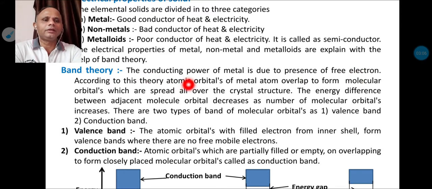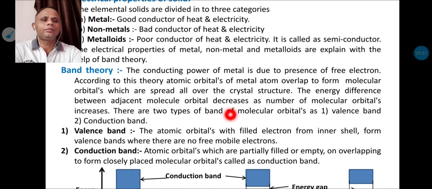According to this theory, atomic orbitals of metal atoms overlap to form molecular orbitals, which are spread all over the solid. The energy difference between adjacent molecular orbitals decreases as the number of molecular orbitals increases.